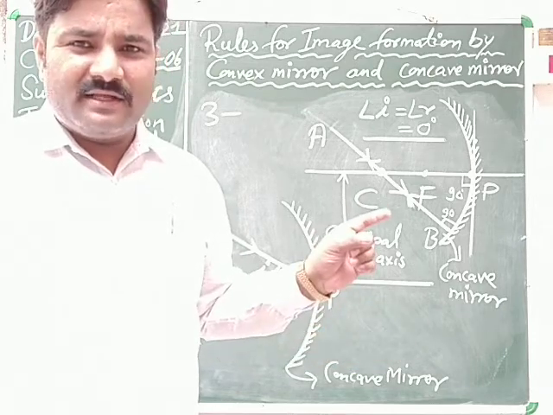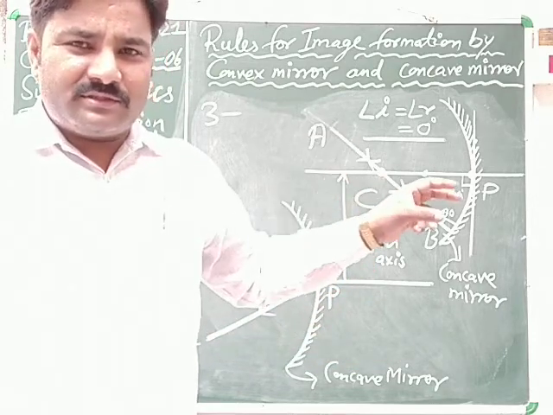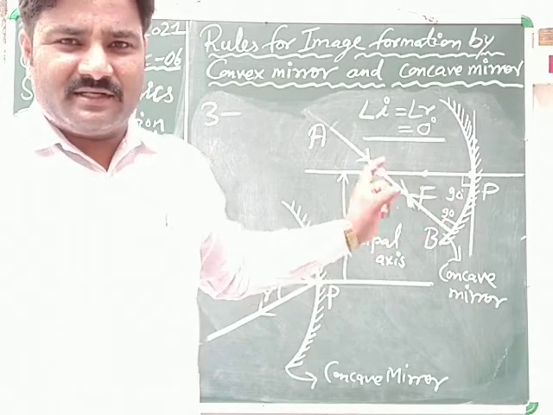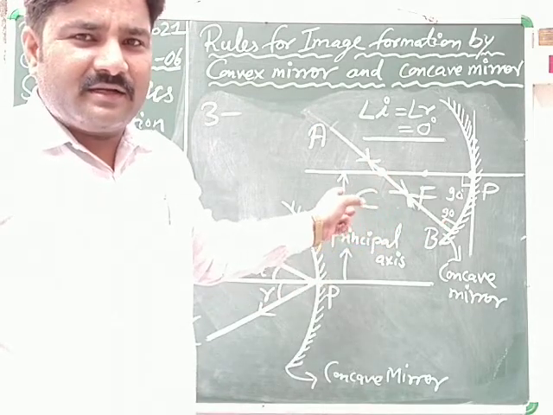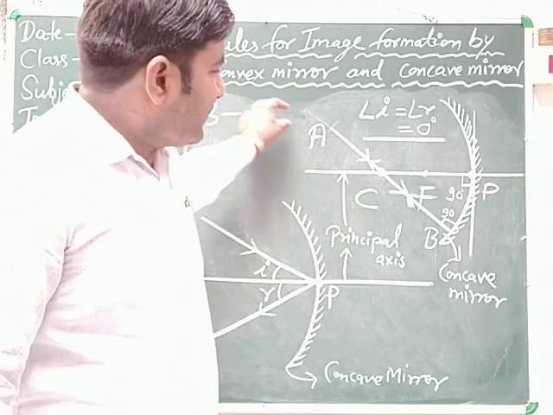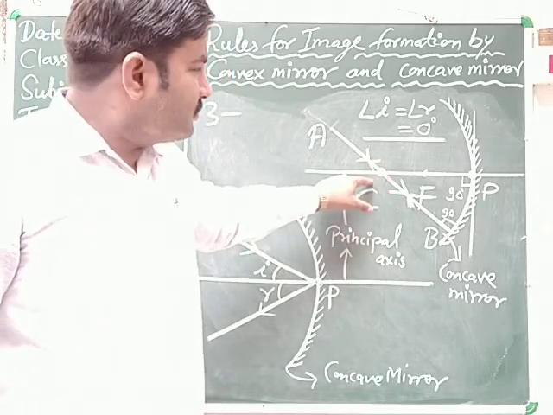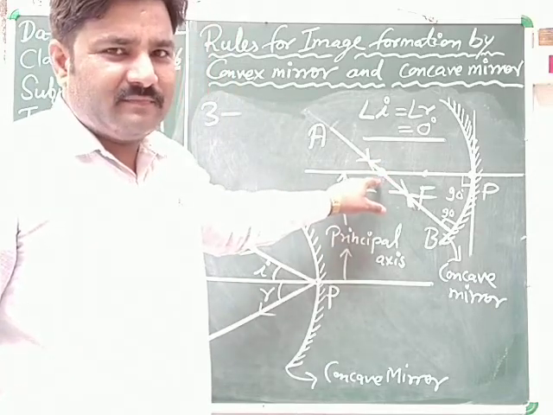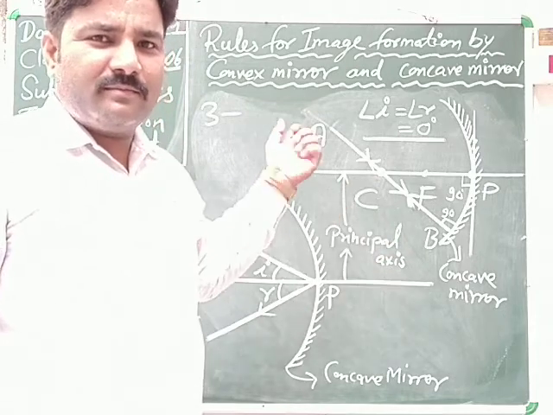In the case of convex, the ray of light is approaching towards the center of curvature, but in the case of concave, the ray of light actually passes through the center of curvature. Then after reflection, it retraces its own path.